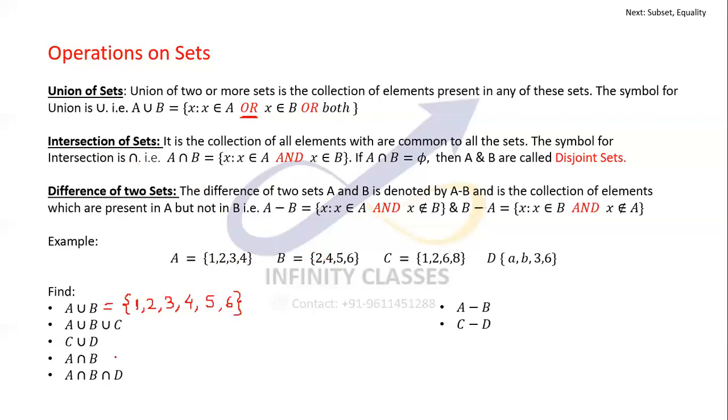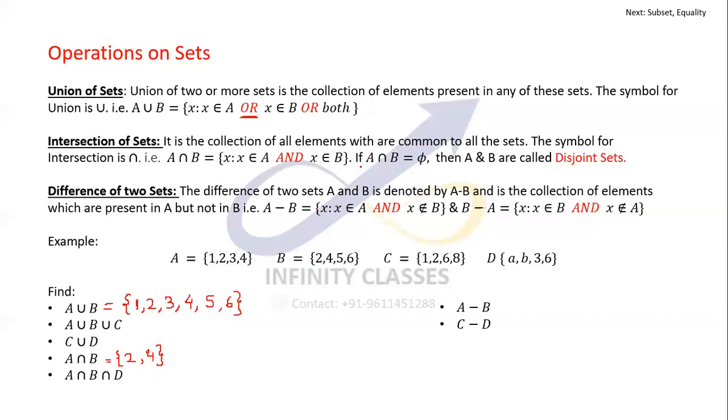Like in this case, A intersection B would be what? 1 is not common, so it won't be part of it. 2 is common, so I'll write 2 here. 3 is not common, so I'll not write. 4 is common, so I can write 4. Of course I need not check, but for your convenience, 5 and 6 are not common here also, and hence I have not written them. I hope this is clear.